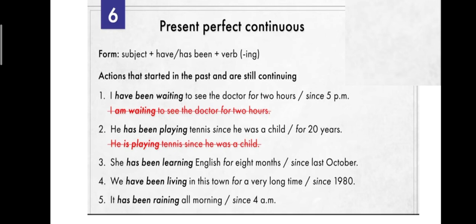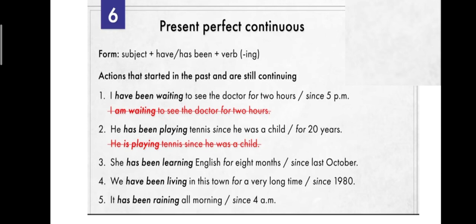So we are just using simple present perfect tense for this. Okay, she has been learning English for 8 months. What does 8 months mean? Since October. So since October she is learning it. We have been living in this town for a very long time. Very long time. Since 1980s. It has been raining all morning, since 4 p.m.